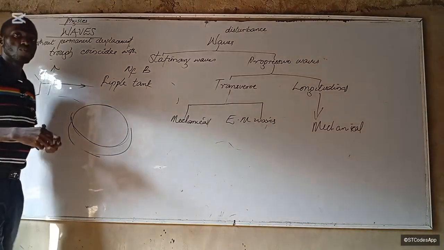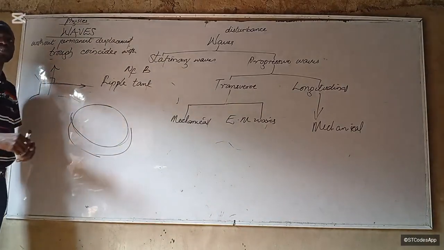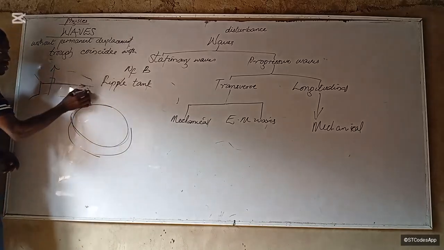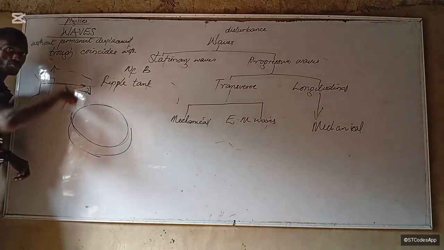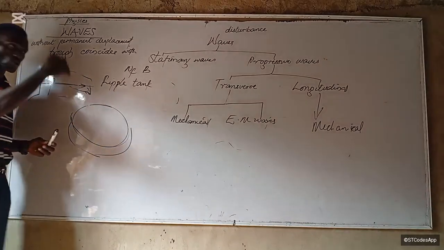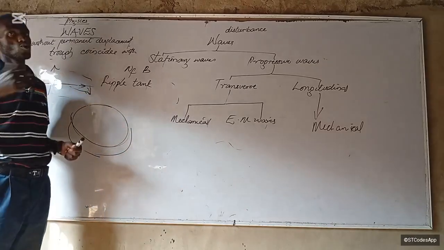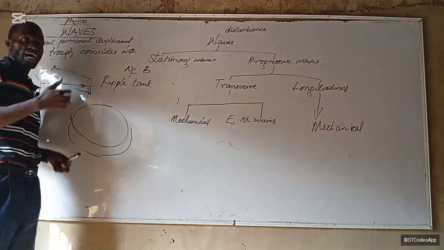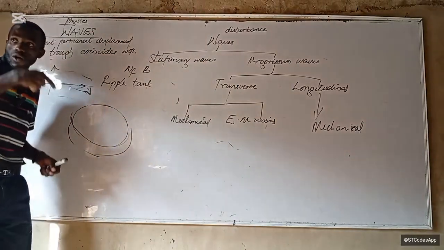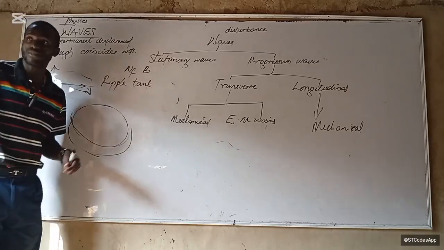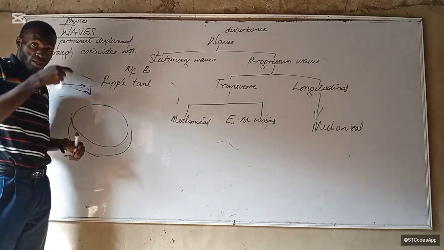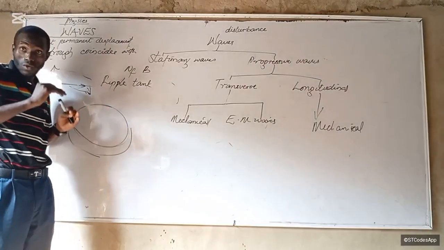What would be the direction of displacement? So this is your hand dropping it. Now once it enters the water, where will it go? It will go up and down because it will not sink, right? Ice will not sink, it floats. So it will go down and up before it now rests.